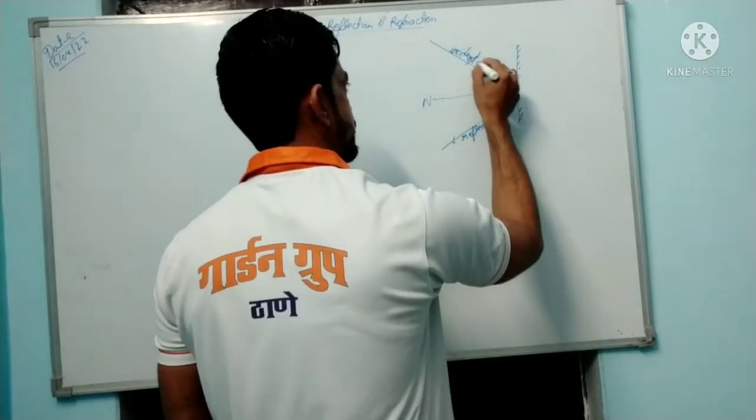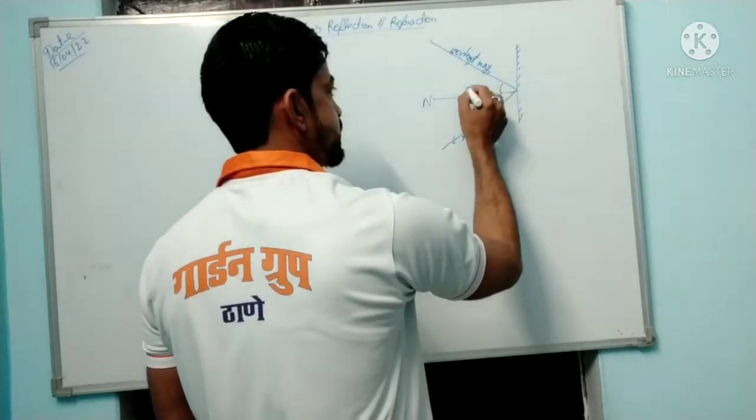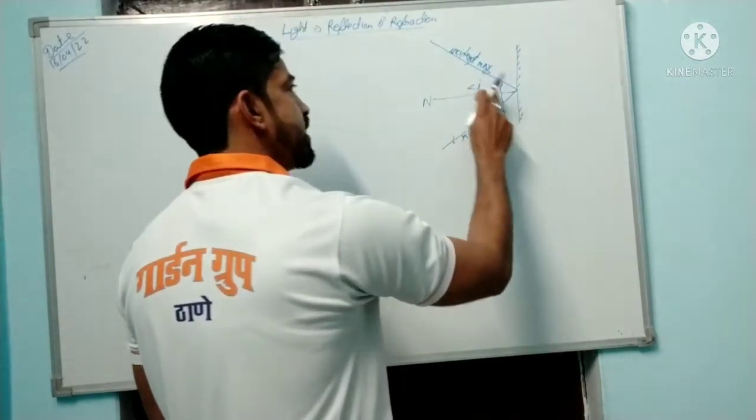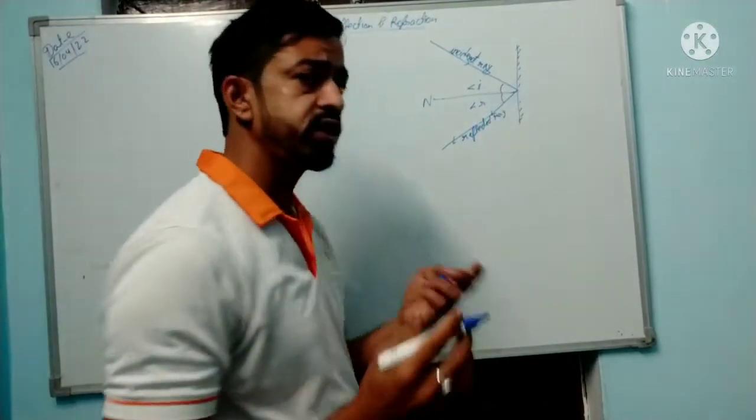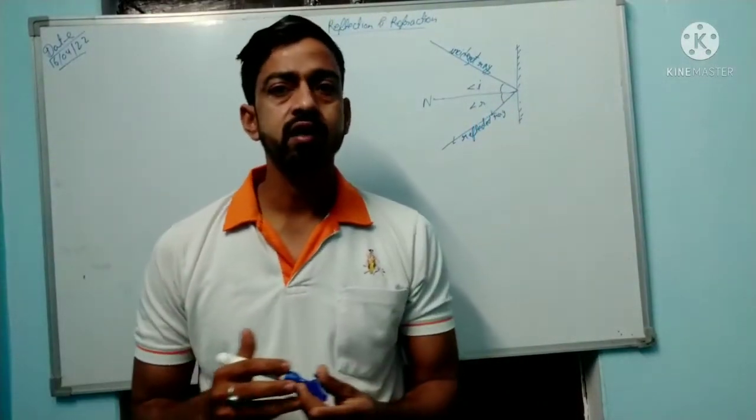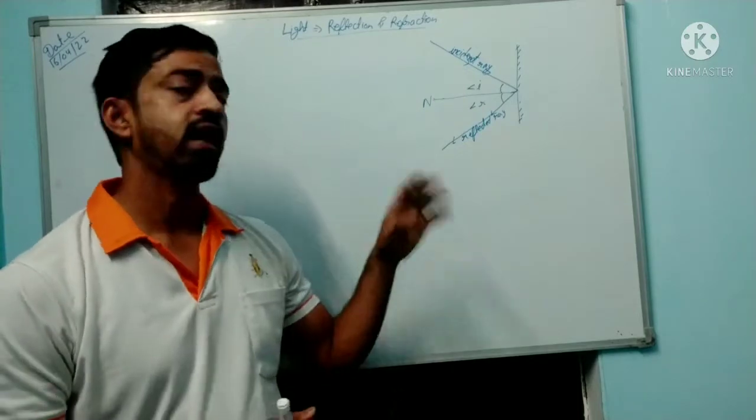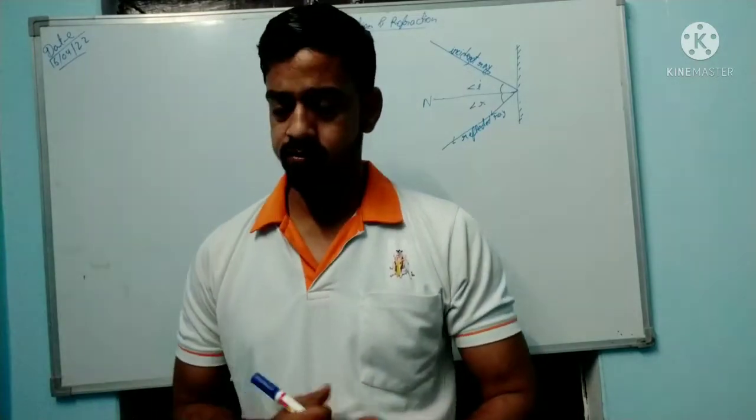The angle between the normal and the incident ray is angle I, and the angle between the normal and the reflected ray is angle R, the angle of reflection.